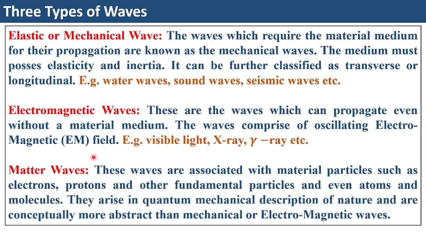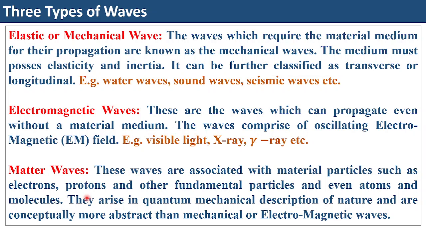All right, there is a third category of waves which is called matter wave. Now this comes from a certain principle. If you go into quantum mechanics or the pre-quantum era, there is a hypothesis called de Broglie's hypothesis. De Broglie hypothesized that every material particle in the universe, even an atom or molecules, possesses some kind of wave behavior besides its particle nature.